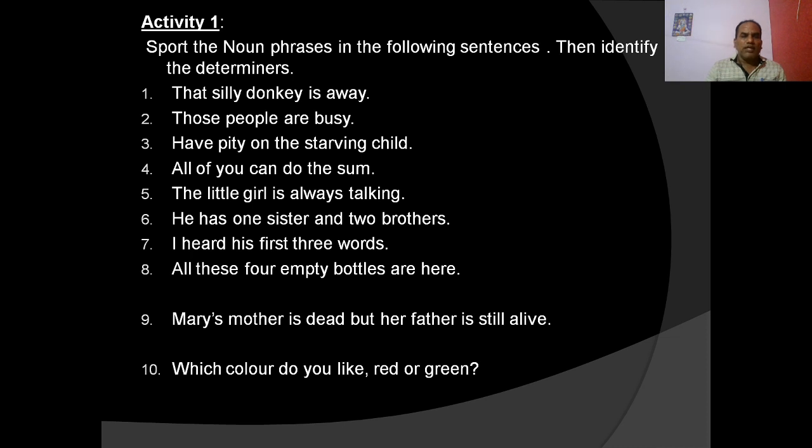So let us do activity 1. Spot the noun phrases in the following sentences, then identify the determiners. That silly donkey is away. In this sentence, what is the noun phrase? That silly donkey. Those people are busy. Those people is the noun phrase in this sentence. Have pity on the starving child. The starving child is the noun phrase here. All of you can do the sum. All of you is a noun phrase. The sum is a noun phrase. The little girl is always talking.